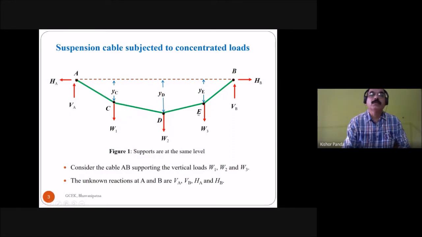Consider a cable AB supporting the vertical loads W1, W2, W3. Due to this load, the reaction at support A is VA, HA, and the reaction at support B is VB and HB.